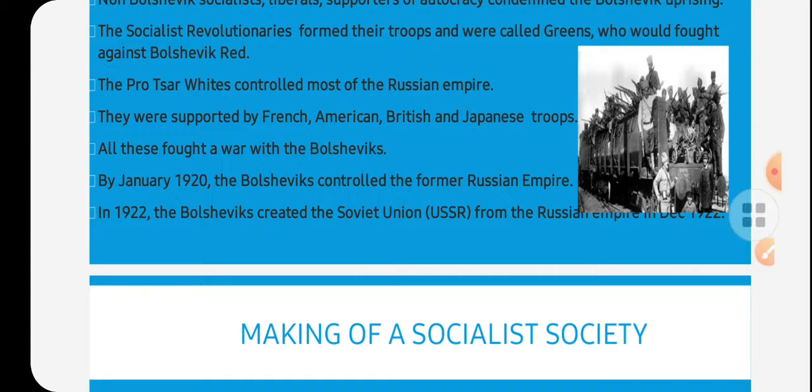Looking at the picture behind this, we see that all the troops fought the civil war. Looting and robbery occurred, and famine became common everywhere in Russia. At that time, the Bolsheviks gathered the people, supported private property among the Whites, and took harsh steps against the peasants who could seize the land. Such actions led to the loss of popular support of the non-Bolsheviks, so all the profit went to the Bolsheviks.